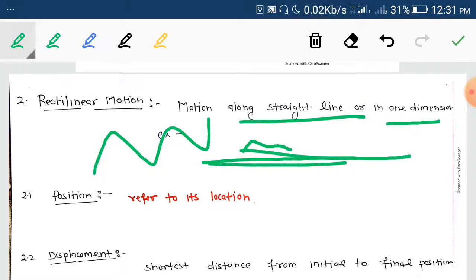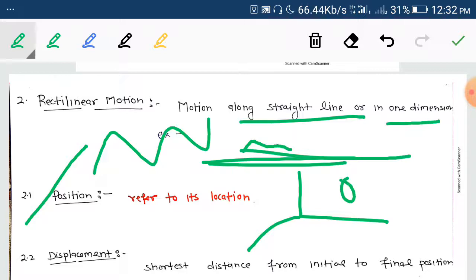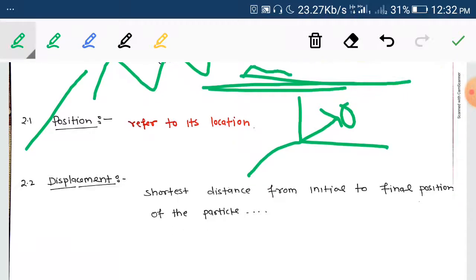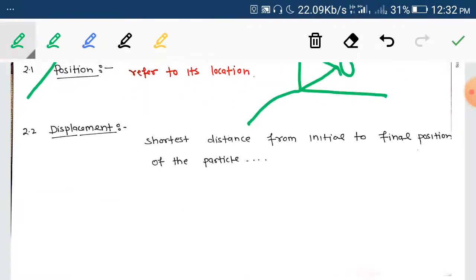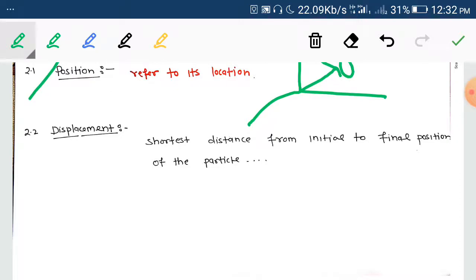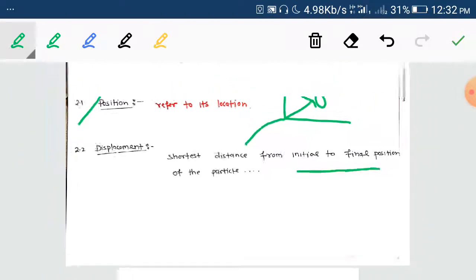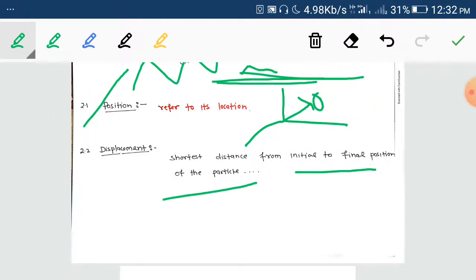Okay, so the next definition is position. Position refers to the location of a particle in space. Next definition: the shortest distance from the initial to the final position of a particle is the displacement.